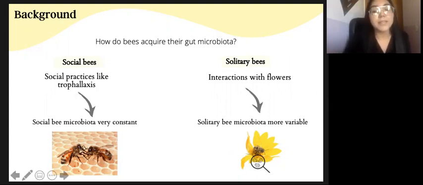On the other side, solitary bee species acquire their gut microbiota through the environment by interacting with flowers. Thus, solitary bee microbiota is more variable as it is more regulated by the environment.